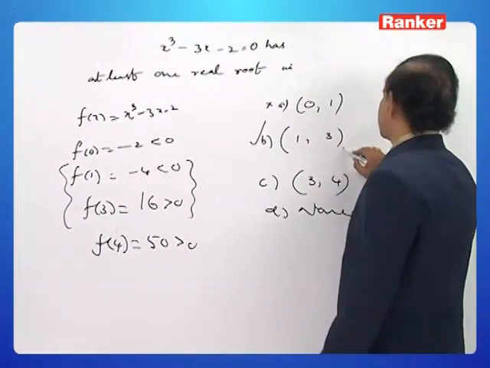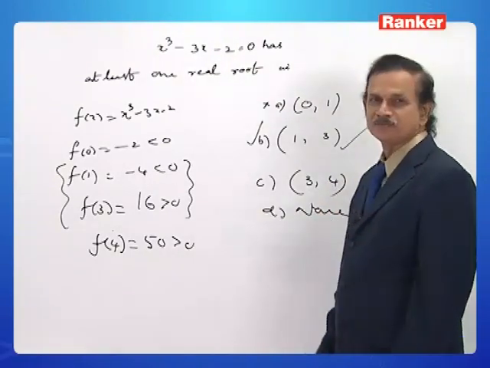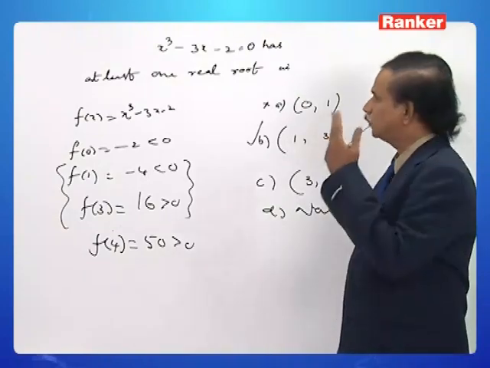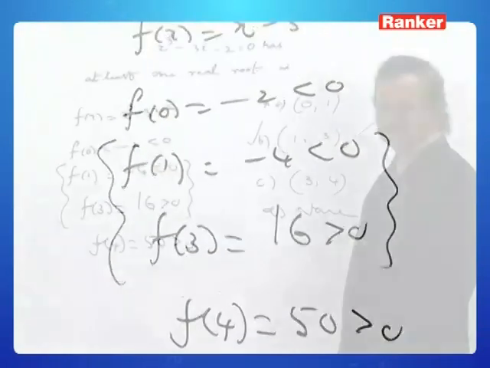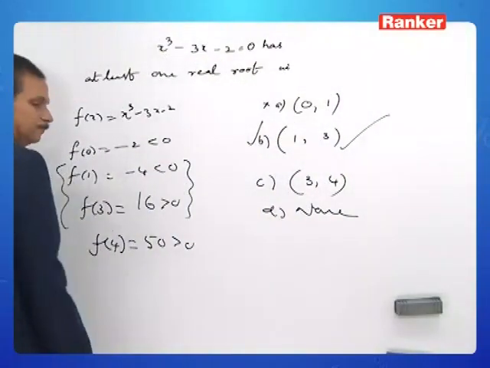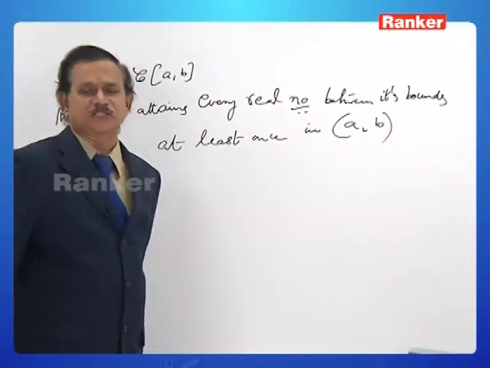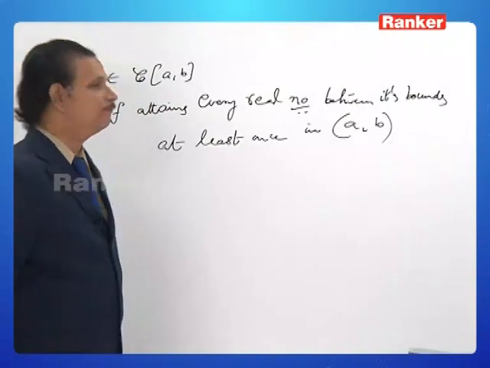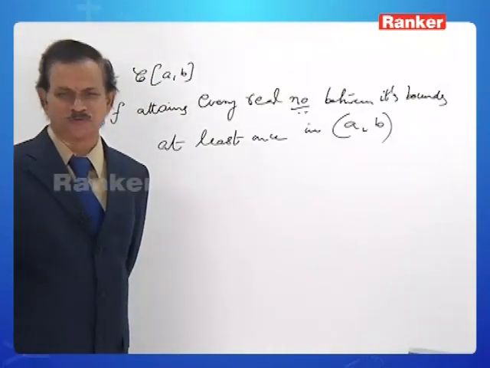Therefore, what is the right option? The open interval 1, 2, 3 is the right option. Like this, we are supposed to find the root of a particular unknown equation. In this way, we make use of Bolzano's theorem. Next property. Of course, in very rare cases, only now and then, we apply this property. I think it is enough to understand this picture.